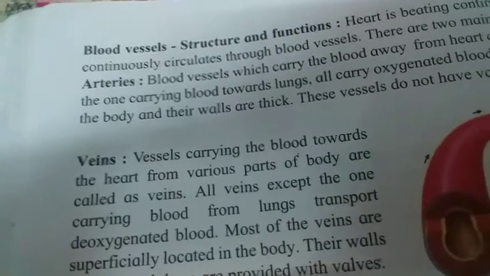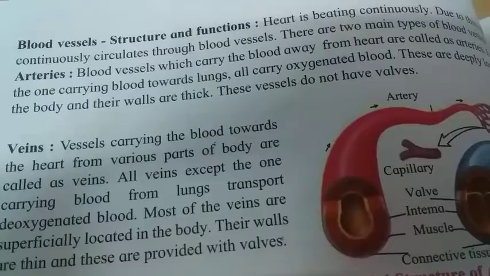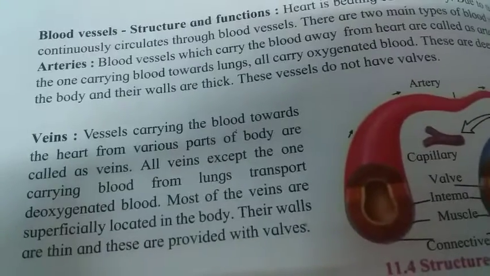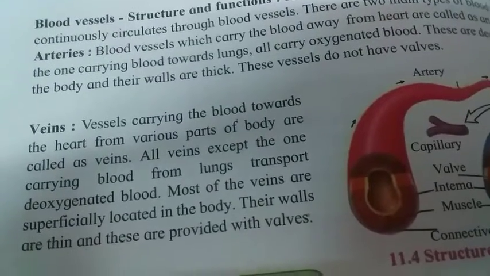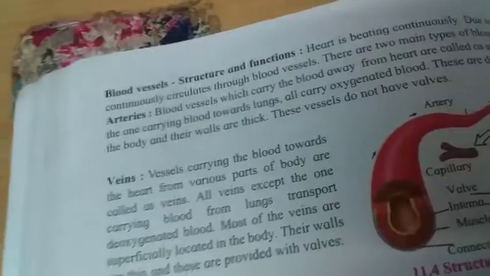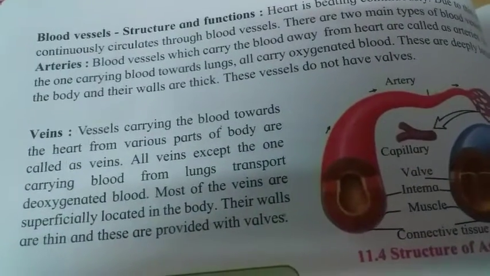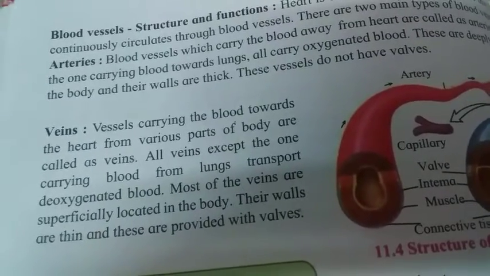Blood vessels, structure and function. The heart is beating continuously. Due to this, the blood is circulated through the blood vessels. There are two main types of blood vessels. They are nothing but arteries and veins.